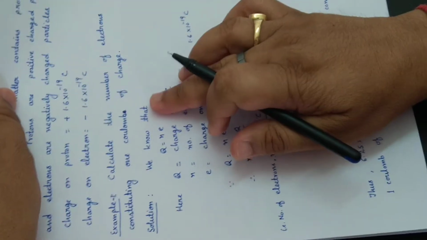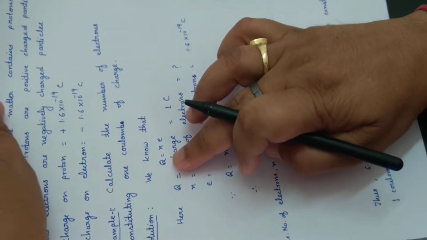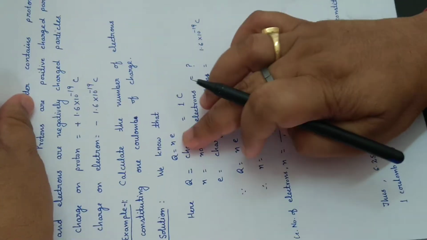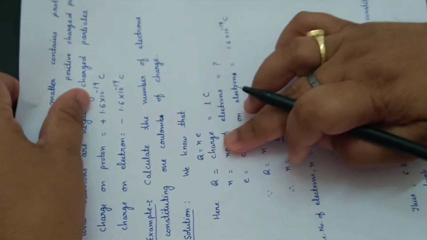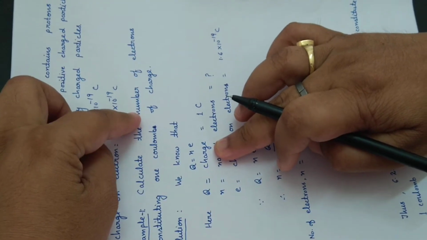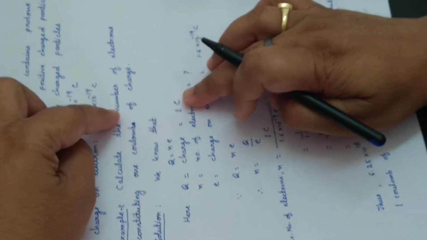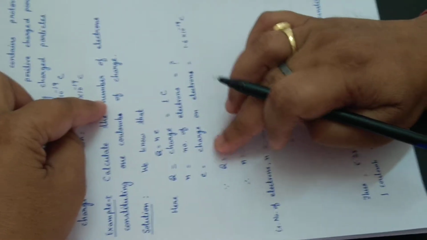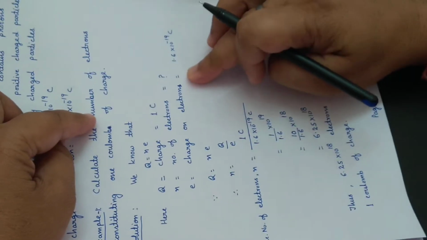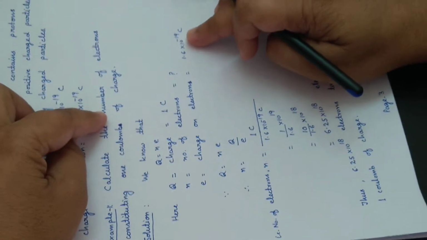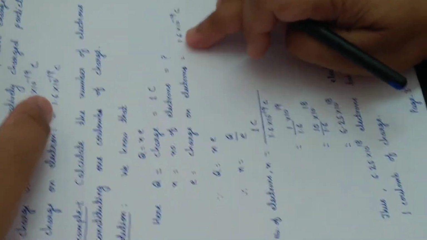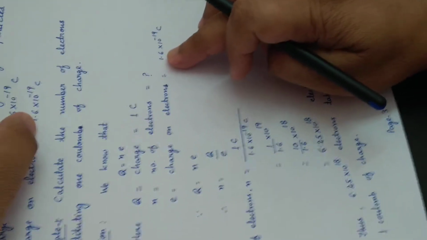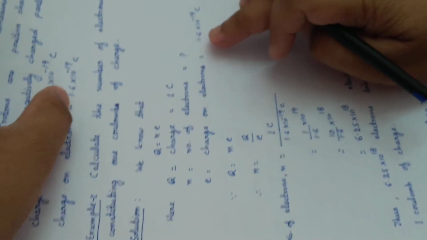Solution. There is a formula. We know that Q is equal to Ne. Here capital Q denotes the charge, and in this example the charge is 1 coulomb. Thereafter e represents the charge on an electron, that is 1.6 into 10 to the power minus 19 coulomb. Here the minus sign is not mentioned, because in numericals there is no need for this minus sign, as we have to concern ourselves with the magnitude of the electron's charge.